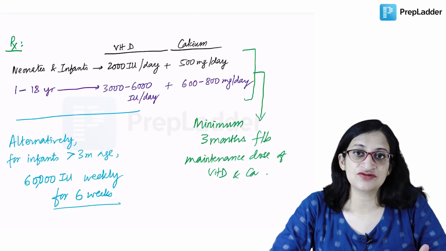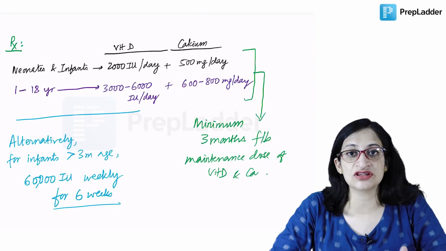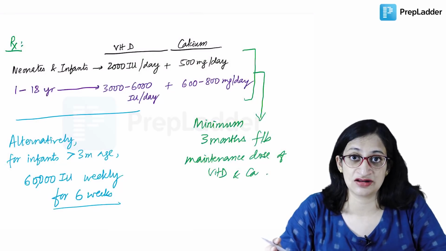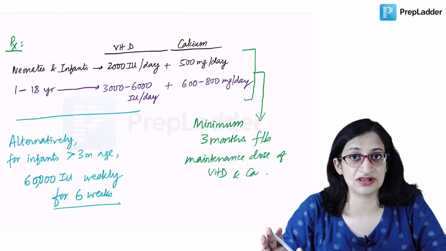Now, as we said, if you've started the treatment and if the child is responding to it, then by 4 weeks, you can get some improvement in the x-rays. You can see a radiological line of healing. That can be there. All right, and slowly resolution of the features of rickets will be there.